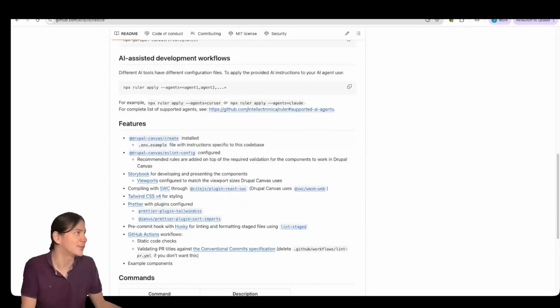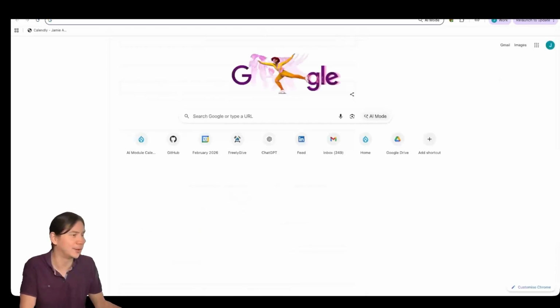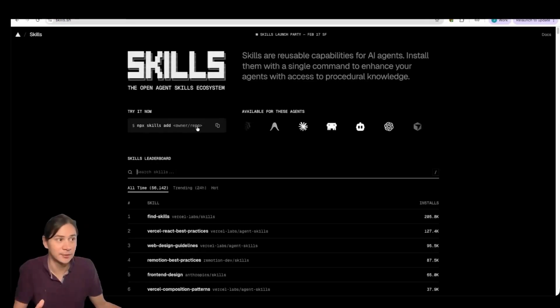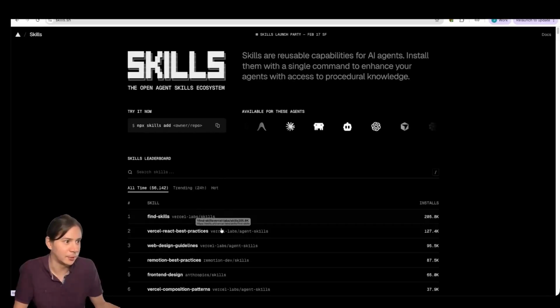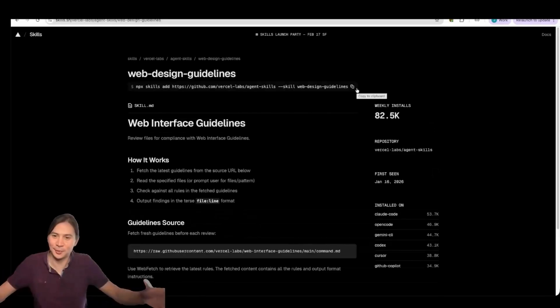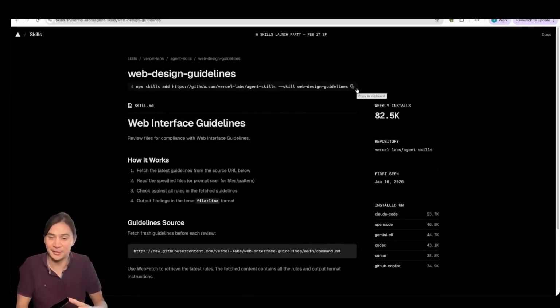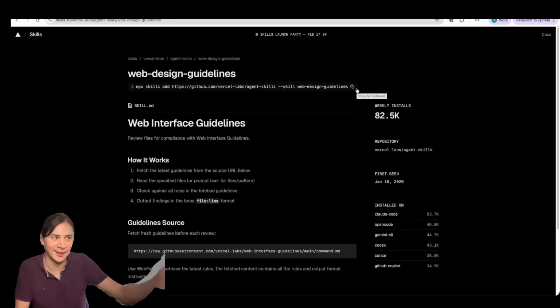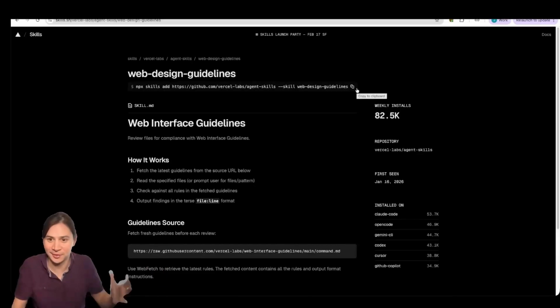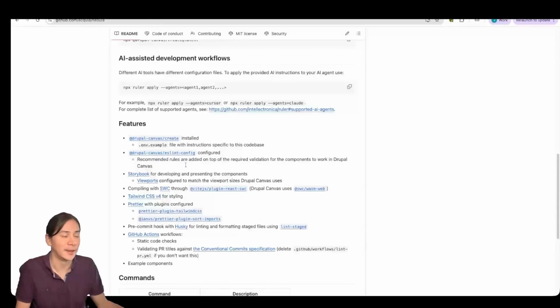I'll just show you skills.sh. Skills.sh is really nice. Let's say I've got this one here, web design skills. You put this in your terminal, and it's got this nice little creating tool that lets you tell the interface which particular tools you use. Is it Claude Code, Gemini, Anti-Gravity, Cursor, Codex, etc.? And it will store that skill for all of them. So it's really cool. That's what they're moving towards, and we're going to want to move towards that.